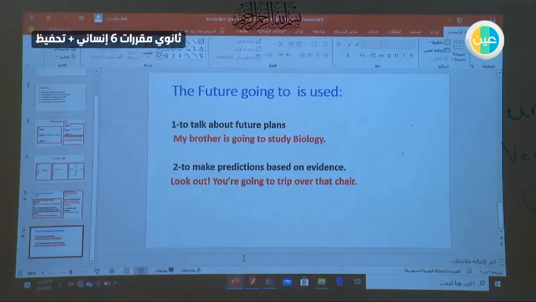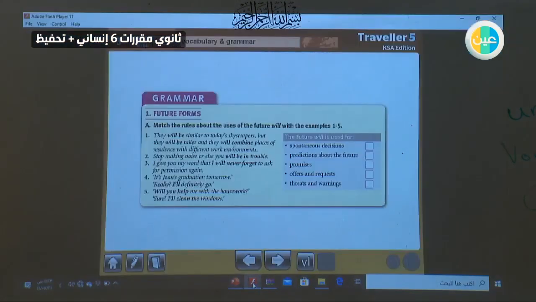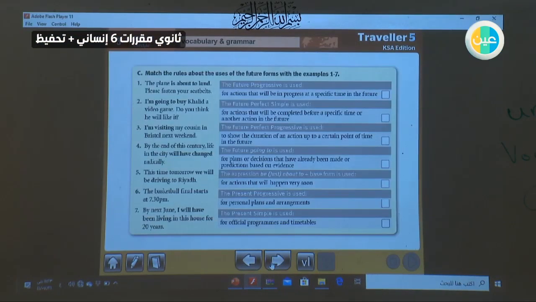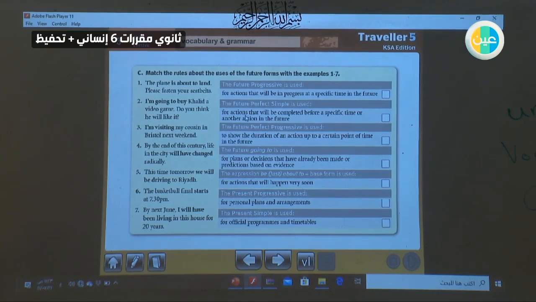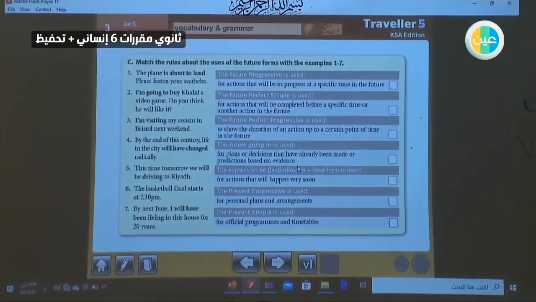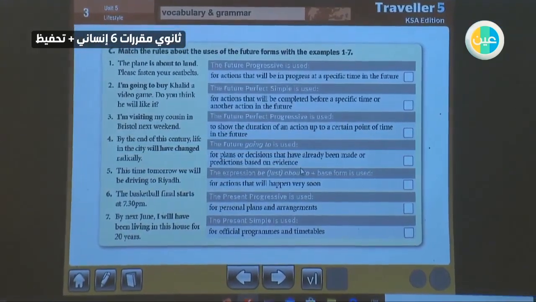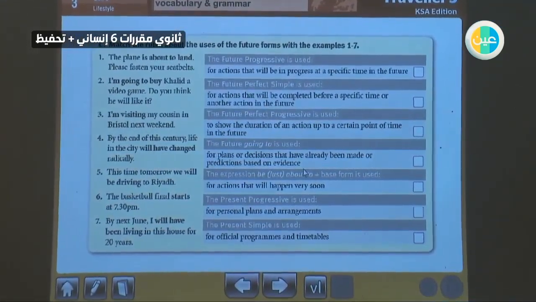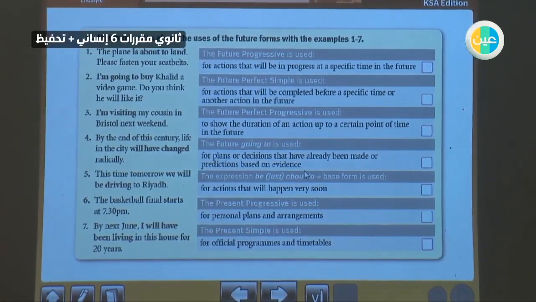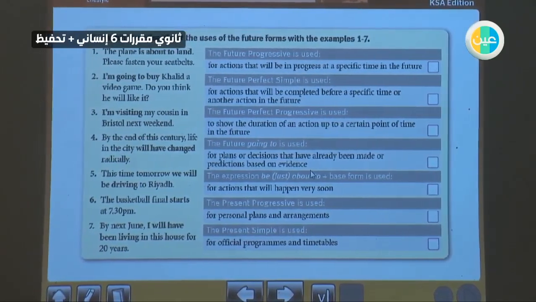Okay, so are these the only forms for the future? No, we still have, well, let's say 7 forms can describe the future, not just will and going to. Okay, we will just mention them and tomorrow we will explain them very well. Number 1, the future progressive.